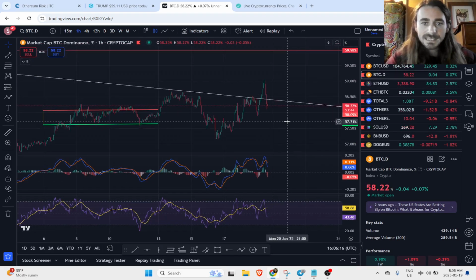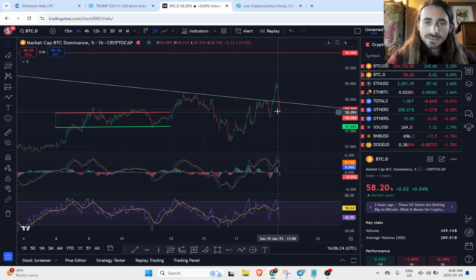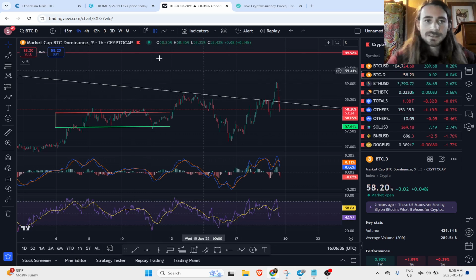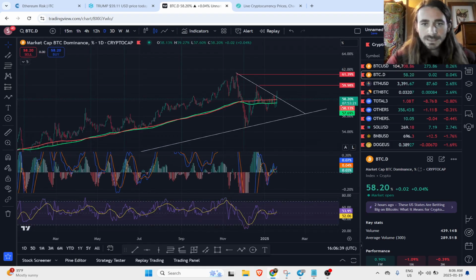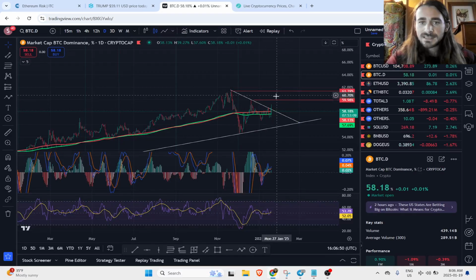Bitcoin dominance, we did see a sharp sell-off here. So definitely, we wanted to see this sell-off. It did break out, and it is still holding this low right here. So as long as this low is holding, then it is still in a technical uptrend on the low time frame. But great to see it break back below this high time frame down sloping trend line here. You see that wick out, and we're just back within this little wedge. If we were to break out convincingly, obviously we'd be heading more towards these targets here, and that doesn't really mean the best for alts in the near term.